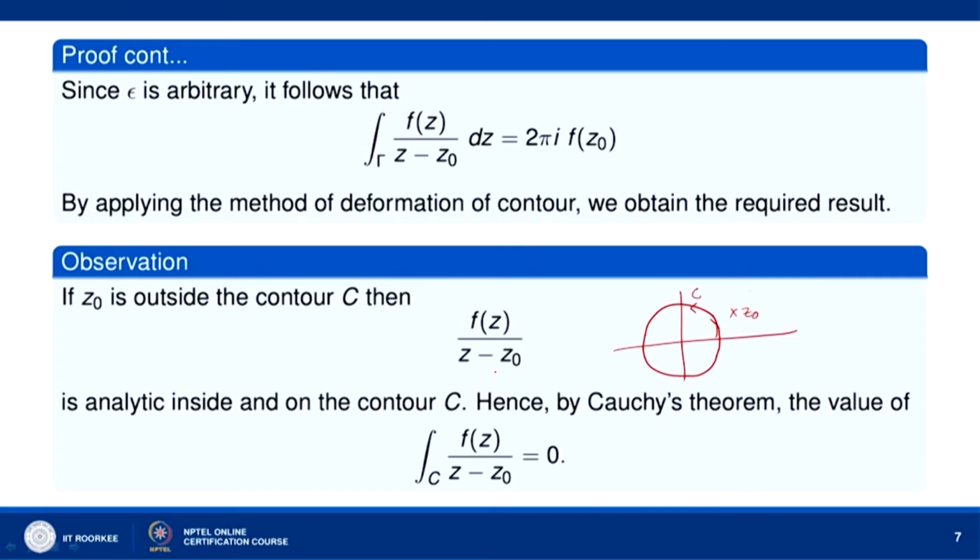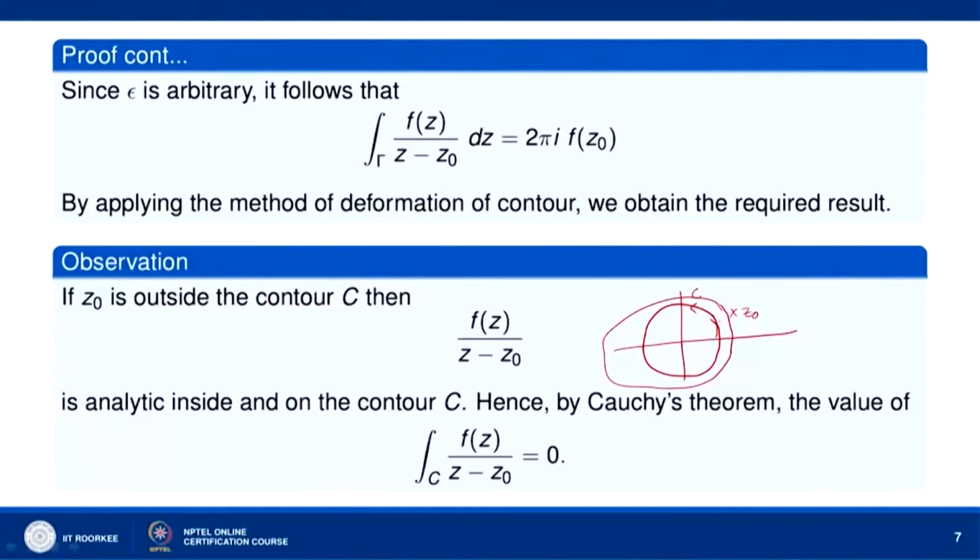Then by Cauchy integral theorem, the value of the integral of f(z) over (z minus z naught) along C will be equal to 0, because you can consider a simply connected domain like this. Now f(z) is analytic in the simply connected domain D, C is any simple closed curve which lies in D, and f(z) over (z minus z naught) is analytic everywhere inside and on C. So its integral over C will be 0, by Cauchy theorem. So, if z naught lies outside the simple closed curve C, then f(z) over (z minus z naught) will have its integral along C equal to 0.